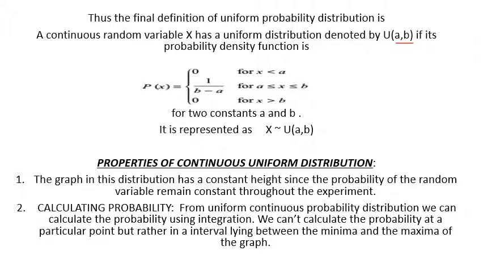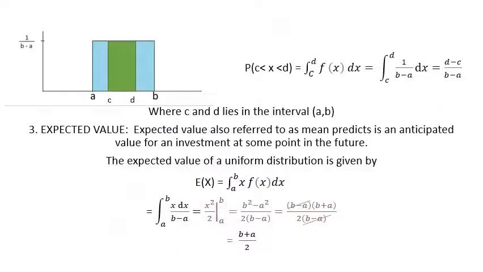So, the continuous uniform distribution has certain important properties. The first property is the graph of the distribution has a constant height, since the probability of each random variable is constant throughout the experiment. We have already discussed this point in the starting of the presentation. The second point is we can't calculate the probability at a particular point, but rather we can do so in an interval using integration. So here we are trying to calculate the probability in the interval c and d, provided it lies in the interval a and b.